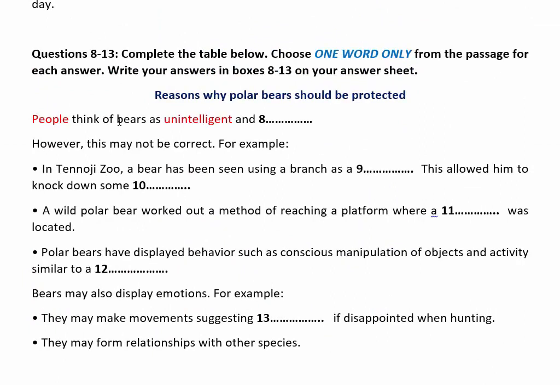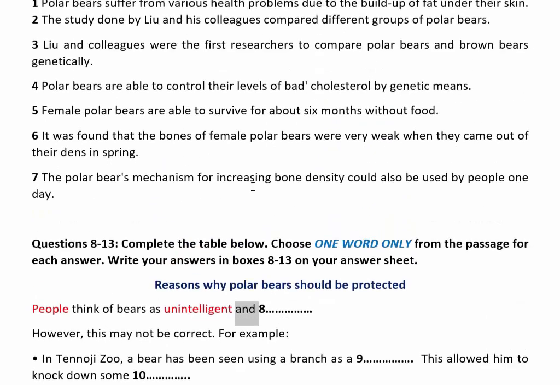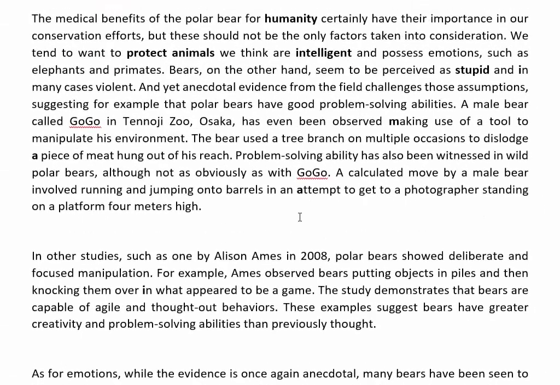It says people think of bears as unintelligent, and they used stupid. So for unintelligent, they use the synonym stupid. So our answer must be after that, and they use the word and.